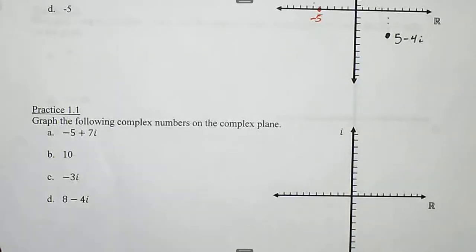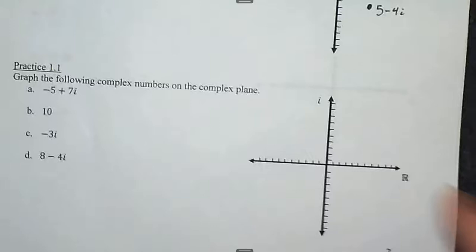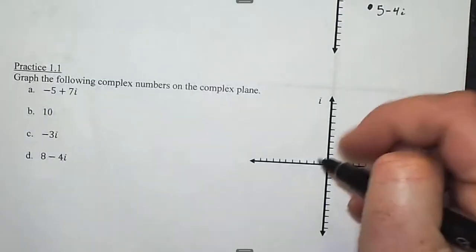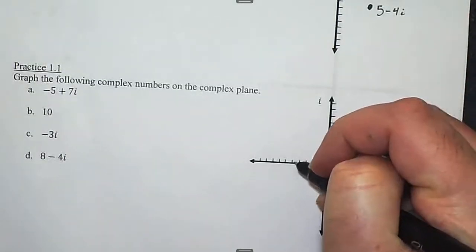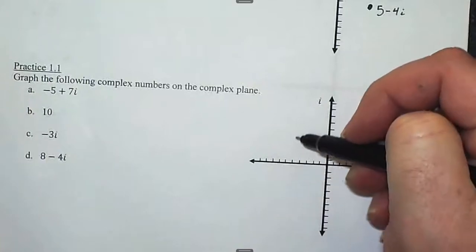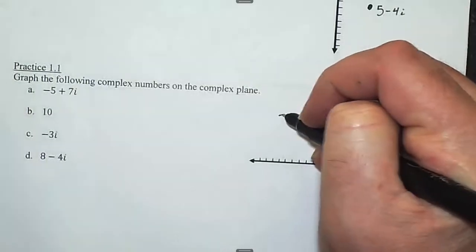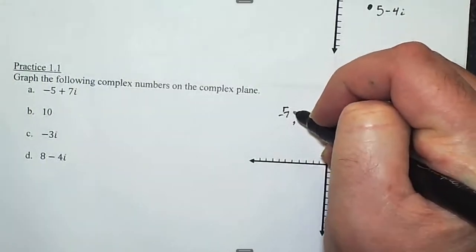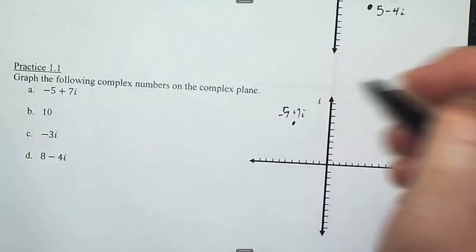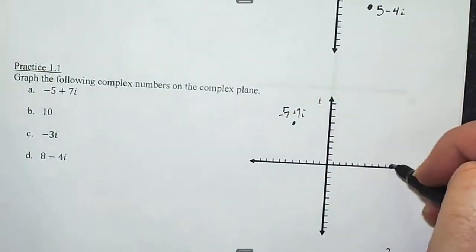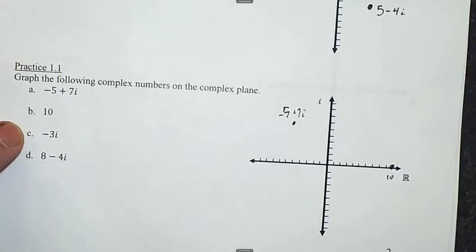Okay, so basically it's the same thing here. We're just going to plot these points as if they're x and y coordinates, basically. So negative 5, 7i. I think it's somewhere around there. Doesn't have to be perfect. 10 is a pure real number, right? Just a real number.